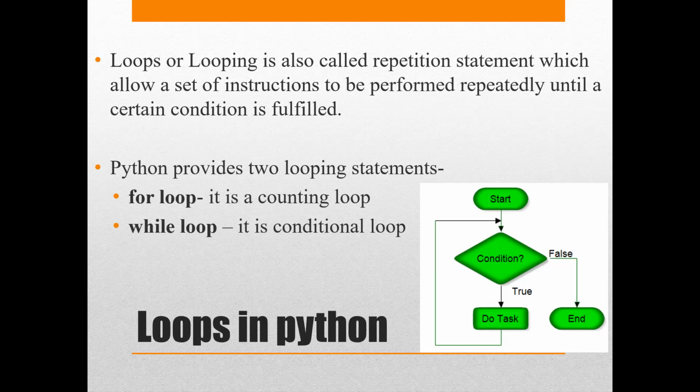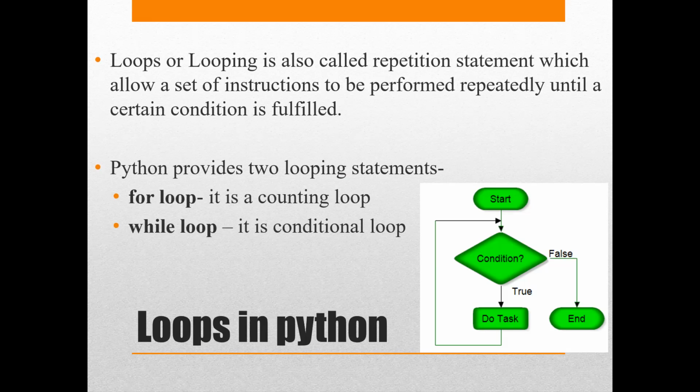But here it's not only going round and round. It has to be done a particular number of times based on the count or based on a condition. So Python provides you two kinds of looping statements. One is called the for loop and the other is called the while loop. For is called the counting loop and while loop is called the conditional loop.